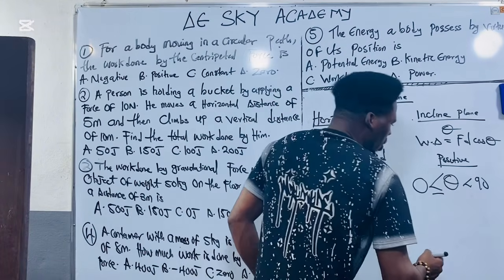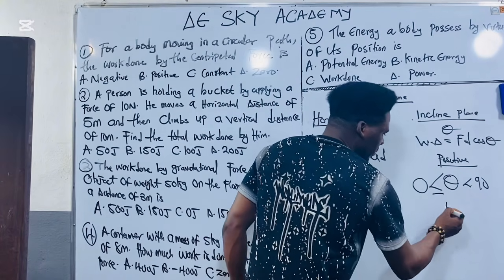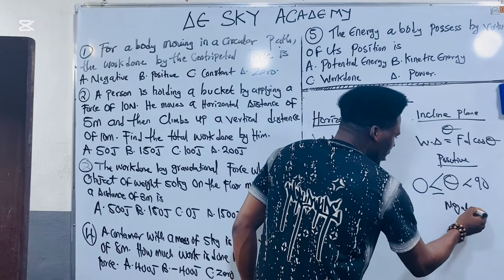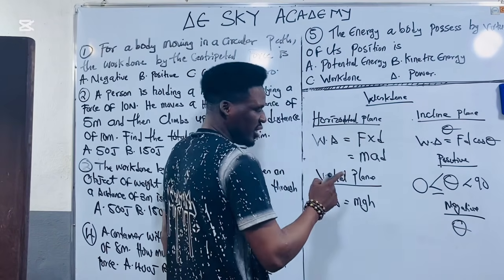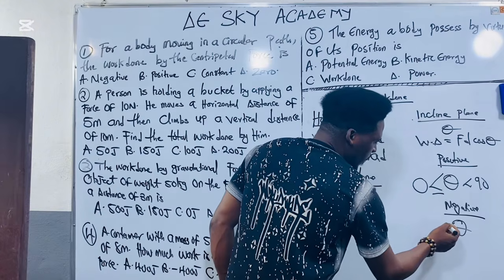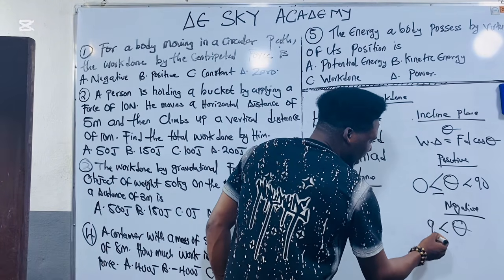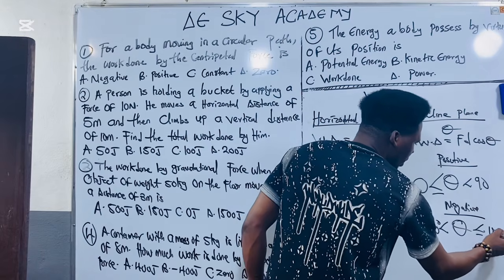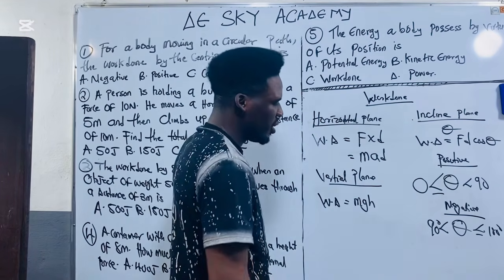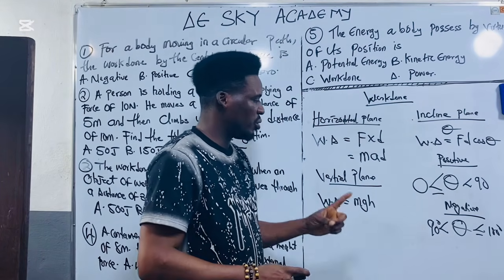Now, work is said to be negative if this theta that you're seeing is greater than 90 degrees and less than or equal to 180 degrees. At this point, you discover that work done is said to be negative.